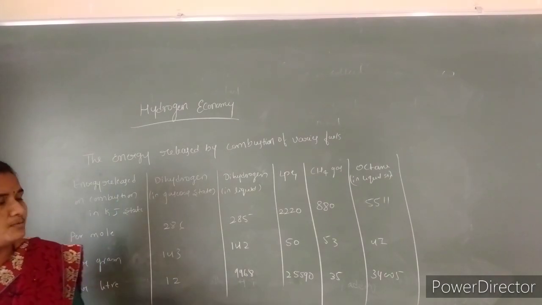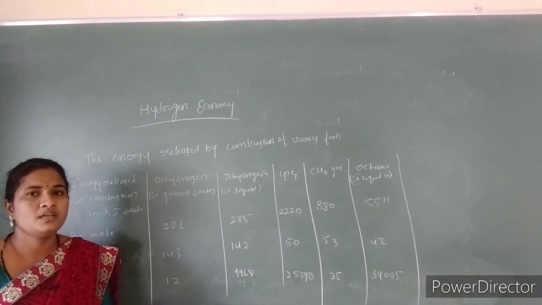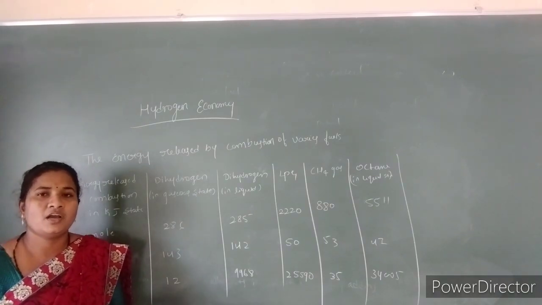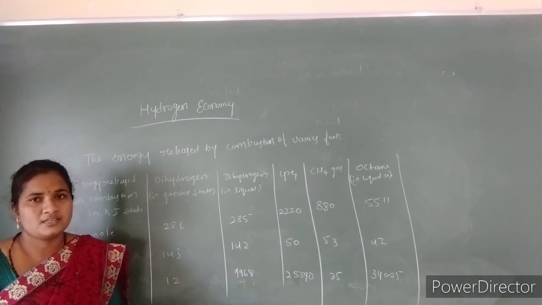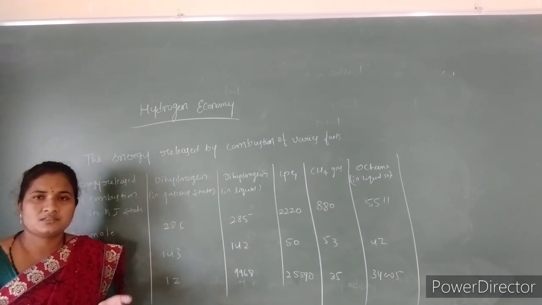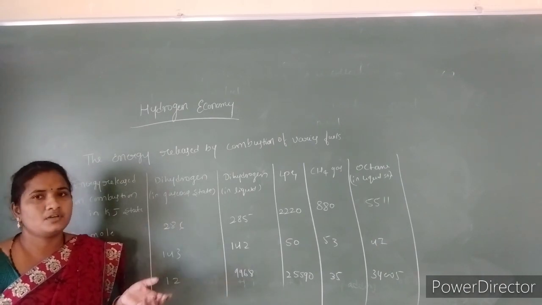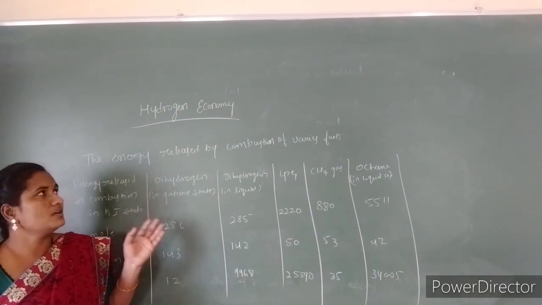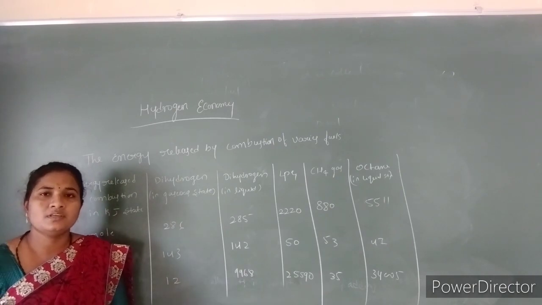So this completes your hydrogen unit. In this unit you learned about hydrogen as well as the isotopes of hydrogen, and why we have to place hydrogen in the first position of the periodic table. Next is water, structure of water, properties of water, types of water and heavy water, and next is deuterium water or heavy water, and hydrogen fuel and hydrogen economy. So this is about the hydrogen. Thank you.